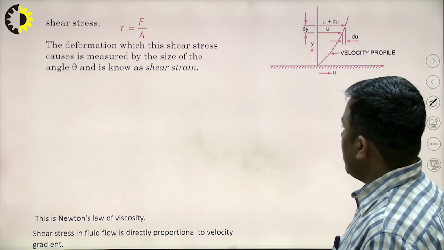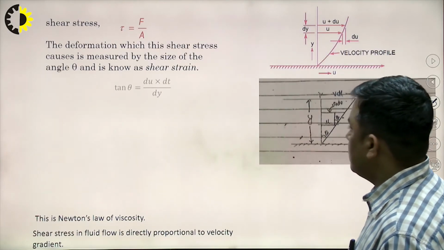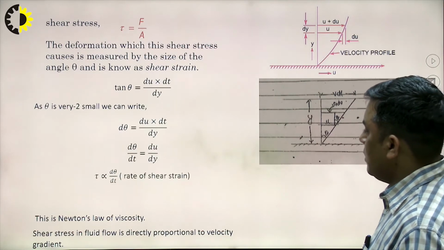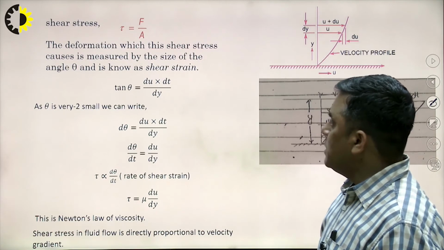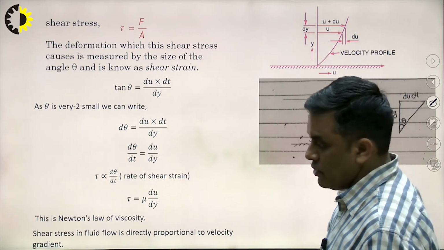Now here we can check the shear stress, because whenever a fluid is flowing, we say there exists shear stress.